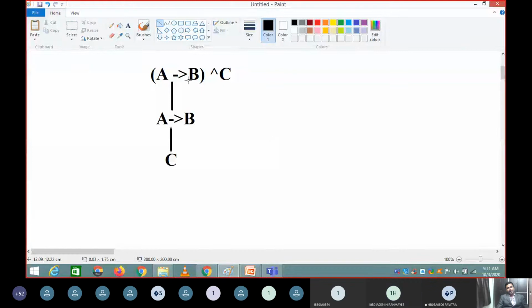So A implies B and C. Then coming from top to bottom, you have an expression called A implies B. What is A implies B? It is negation of A or B.